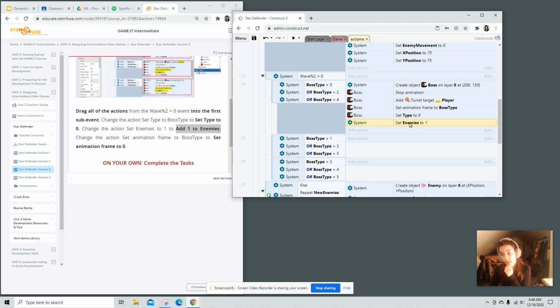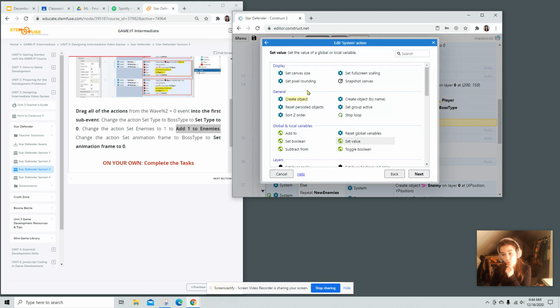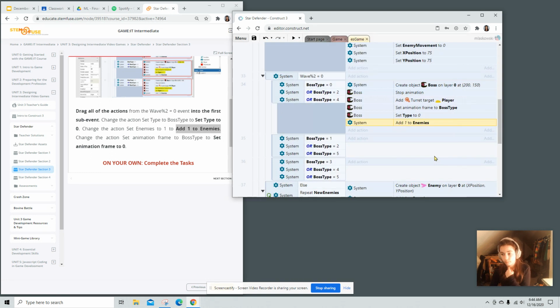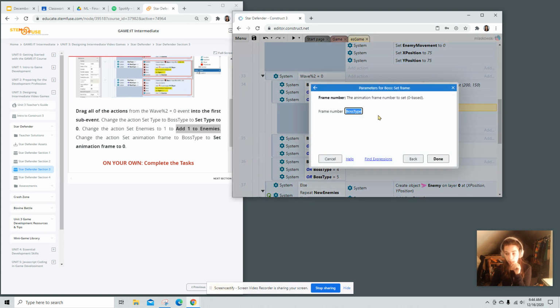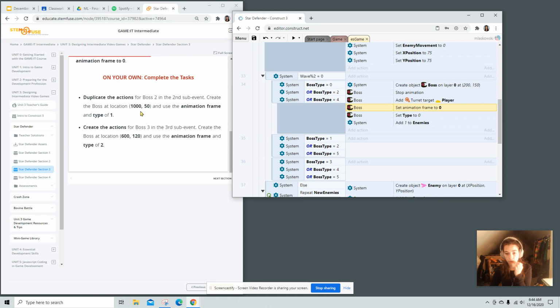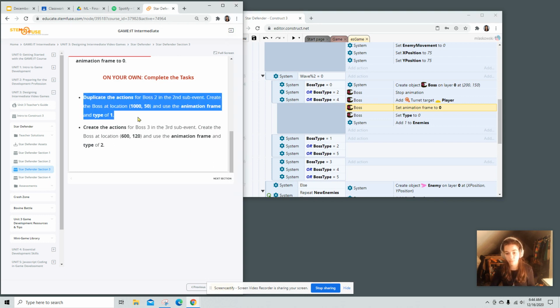So we're going to change this last one to add 1 to enemies. Change the action set animation frame to boss type to set animation frame to 0. Okay. Next, duplicate the actions for boss 2 in the second sub-event.